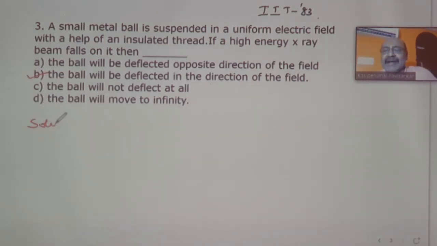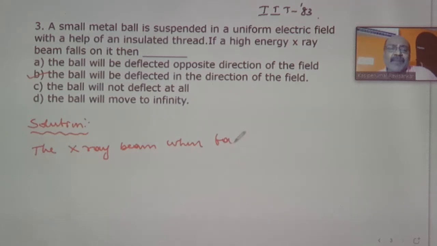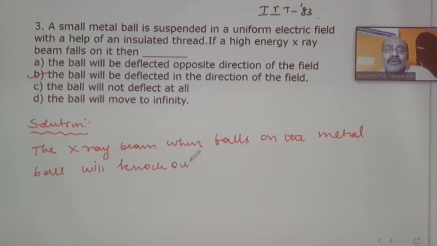So I am writing the reason for this answer. So what is the solution? The solution that I am saying, I can write like this. See, the X-ray beam, when it falls on the metal ball, will knock out the electrons from it.